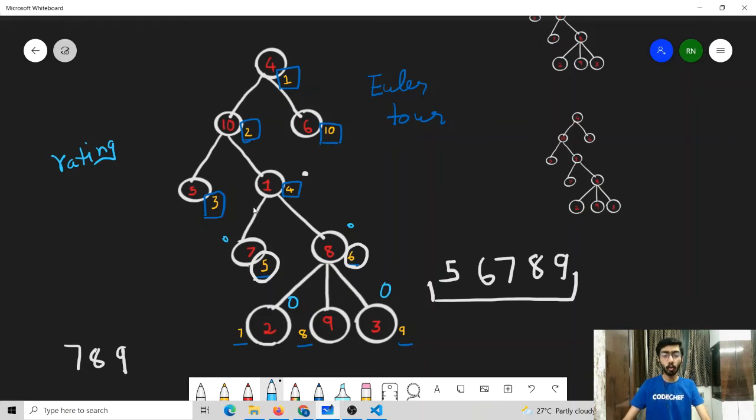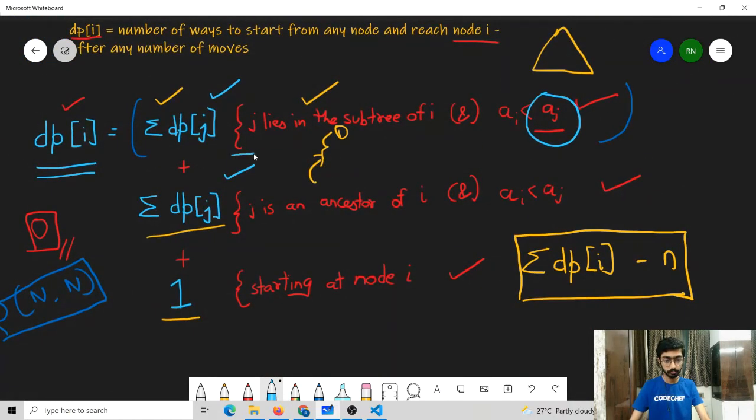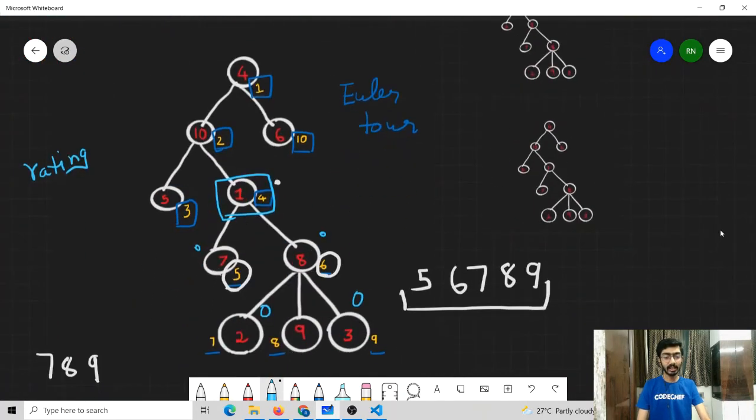Now, when we need to query and find the sum of dp j values for all the nodes in the subtree of i, since that is required for us to find our value here, that can be easily done by the concept of Euler tour and a range data structure.